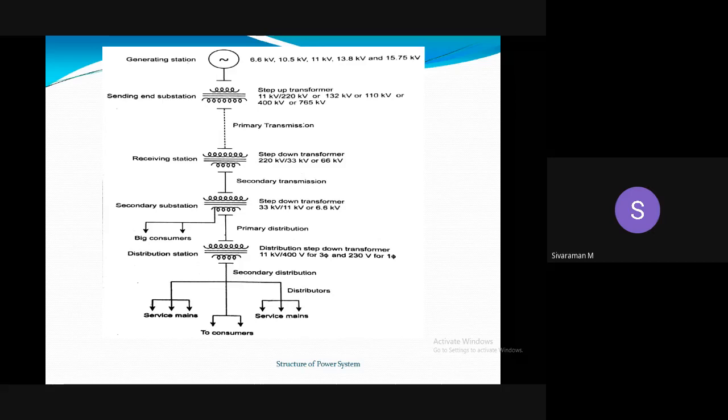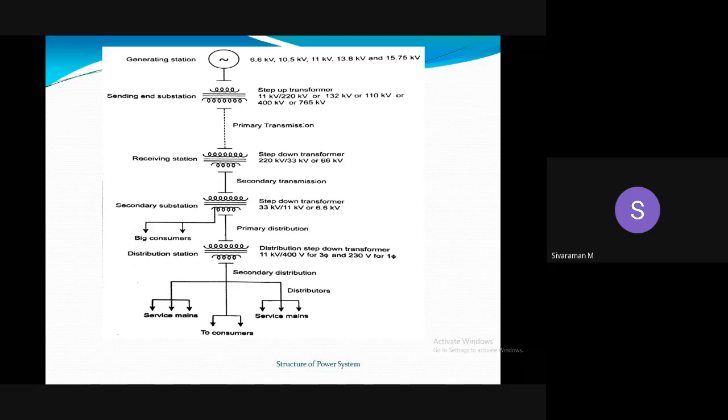This is the single line diagram of power system. It involves three major categories: one is generating station, second is transmission systems, third is distribution systems. First one is generating stations. As I already told, normally generating voltages are 6.6 kV, 10.5 kV, 11 kV, 13.8 kV, and 15.75 kV. But in India, the generating voltage is 11 kV.